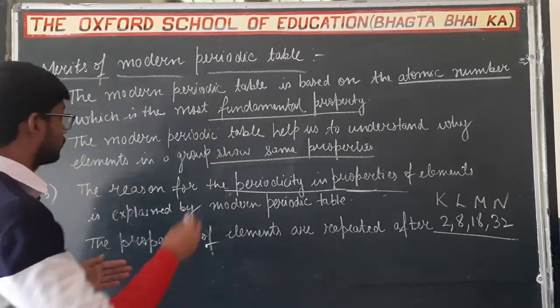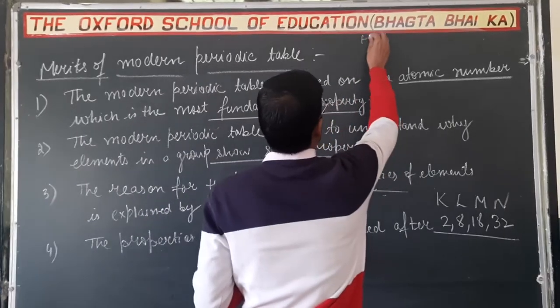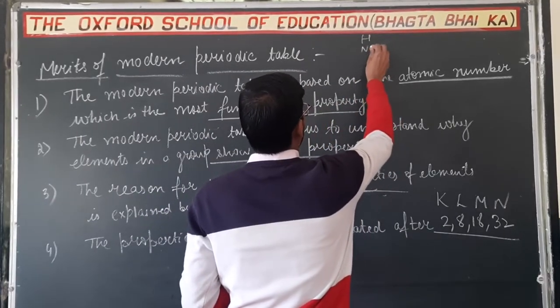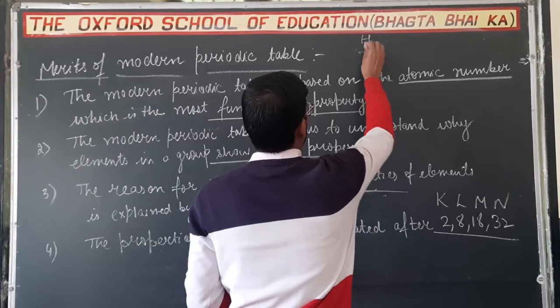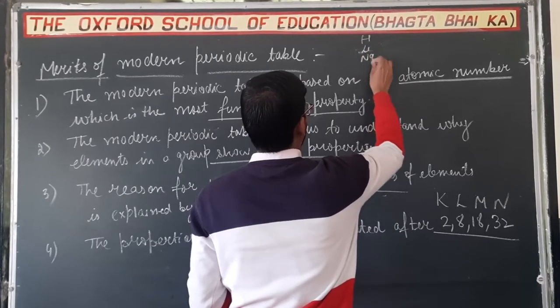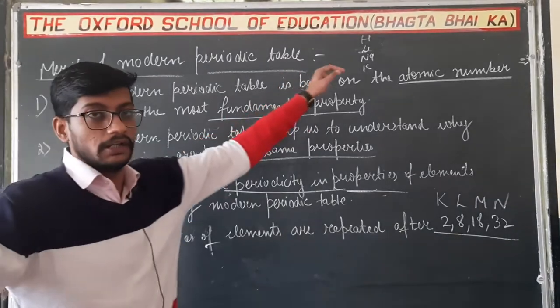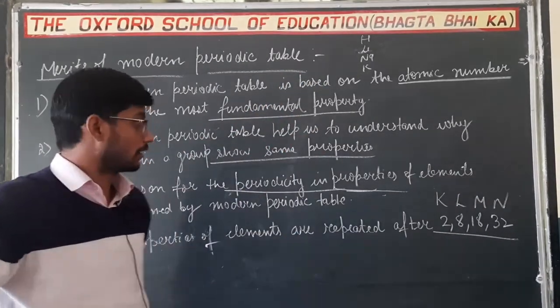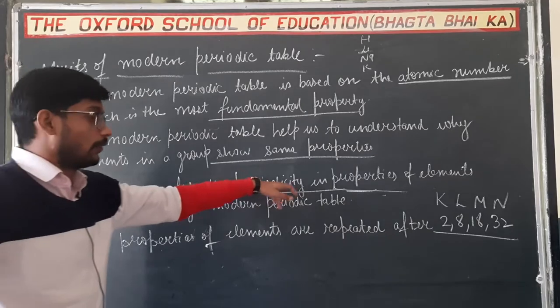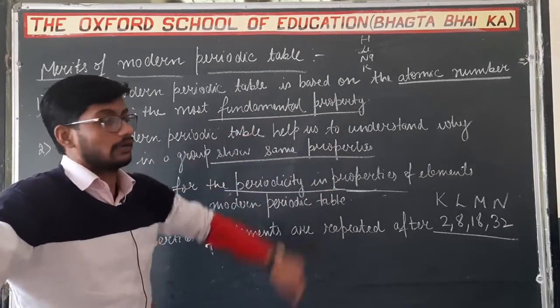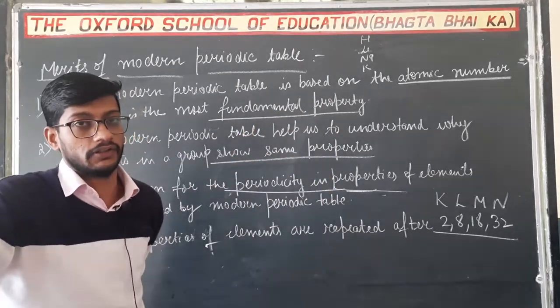Like अगर हम बात करें first group में, first is hydrogen, then lithium, then sodium, then potassium. These are the first group elements, and their properties are similar and will repeat after regular intervals because their electronic configuration is the same.